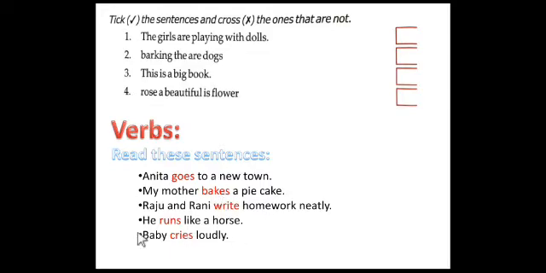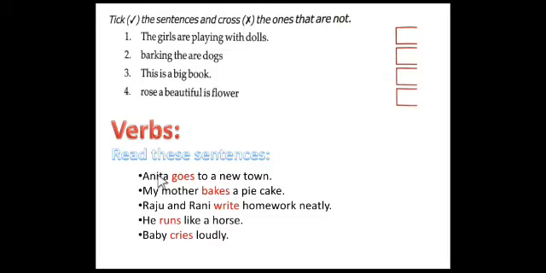As you observe, in the first sentence, Anita goes to a new town, goes is a verb. It tells us what Anita does, what she is doing.